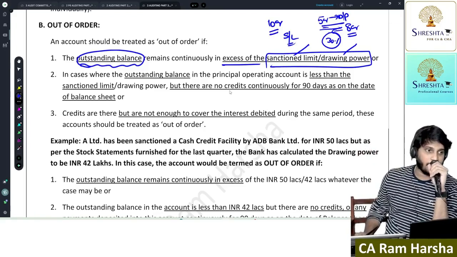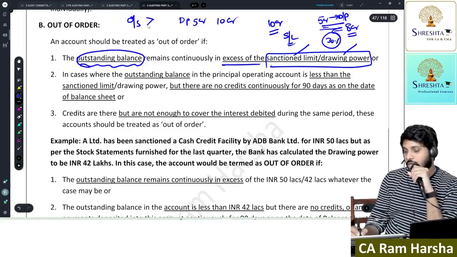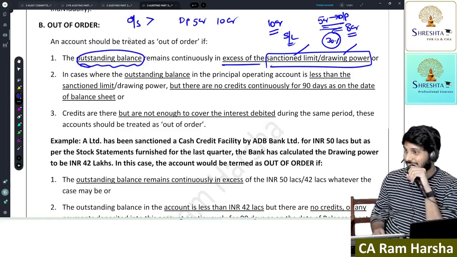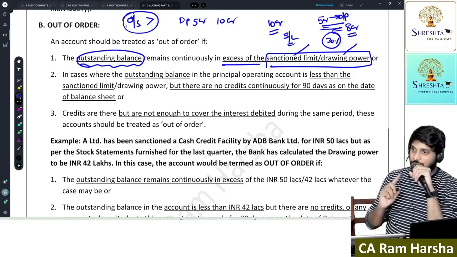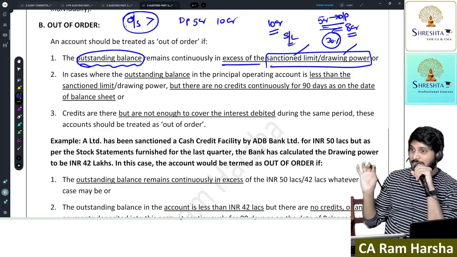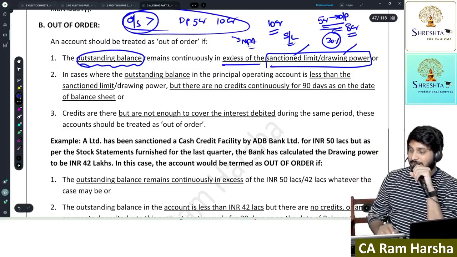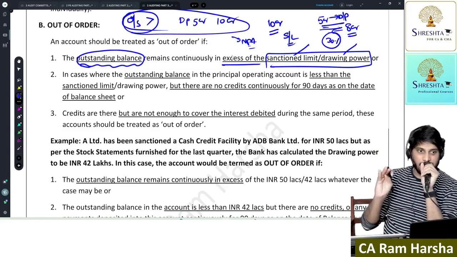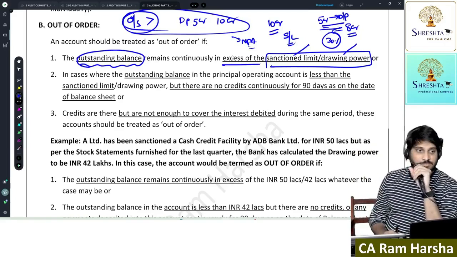This is drawing power. Suppose your drawing power is 5 crore and your sanction limit is 10 crore. Suppose you have withdrawn more than 5 crores or more than 10 crores. If the outstanding amount in a cash credit or overdraft is more than the drawing power allocated to a customer, that account shall be immediately treated as NPA. Now you may get a doubt. Sir, if a customer is given drawing power 5, he can only withdraw up to 5, right? How come he withdraws more than 5?